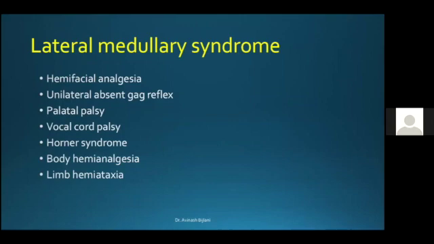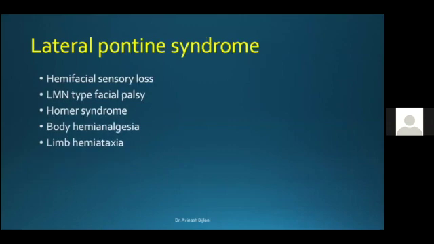Now, a few points in lateral medullary syndrome. Of course, these would rather go into physical examination more so than the clinical history, but nonetheless, I've added them here. You have to look for hemifacial analgesia, unilateral absent gag reflex, palatal palsy, vocal cord palsy, Horner syndrome, body hemianalgesia, limb hemiataxia. Lateral pontine syndrome, the cardinal features would be a hemifacial sensory loss, a lower motor neuron type of facial paralysis, a Horner syndrome, body hemianalgesia, limb hemiataxia.